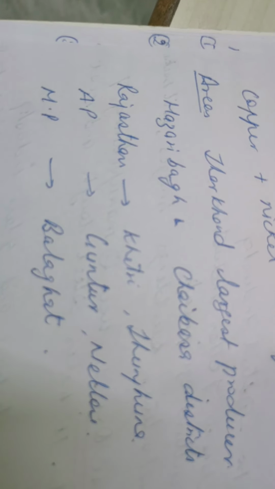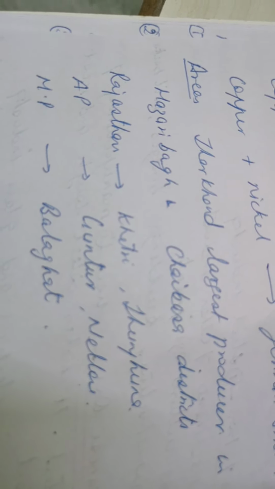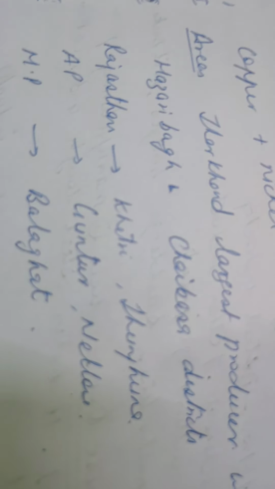You just have to underline after looking at this video so that you are able to learn the correct areas and the correct districts. There are plenty of other districts also given in the book. Kindly do not learn all of them. Per one state, two districts are enough if there are two. For example, in Madhya Pradesh here only Balaghat is there, so you learn one only.